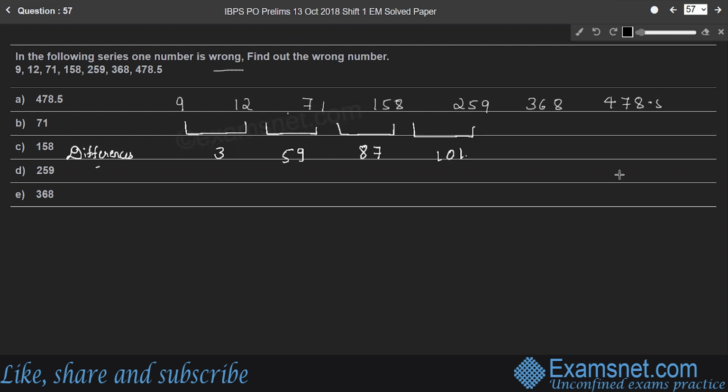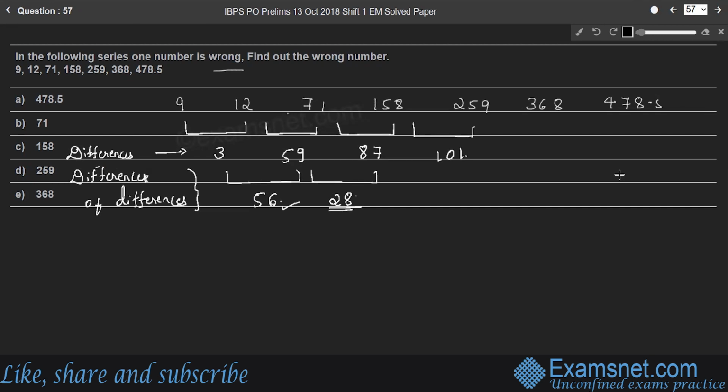So let us take the difference of differences. The difference between 59 and 3 is 56, whereas between 59 and 87 it is 28, where 28 is half of 56, right?